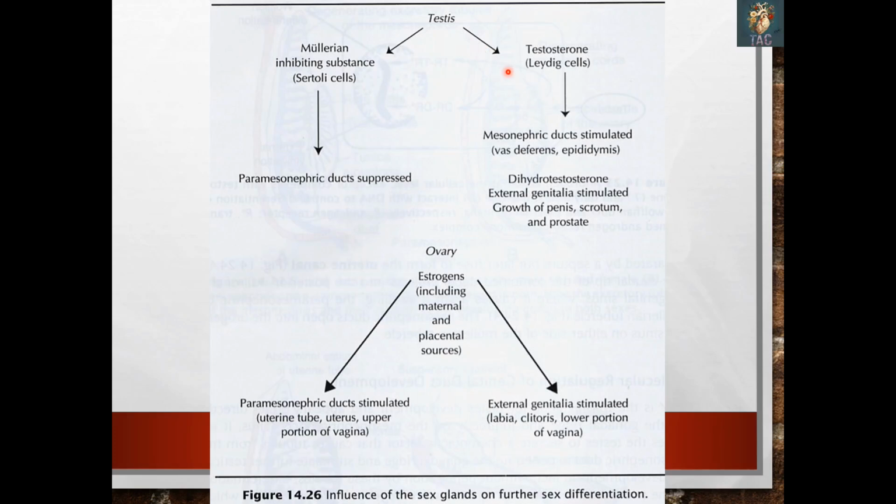Almost a revision: the testes will form testosterone from the Leydig cells, and Sertoli cells will secrete the Mullerian inhibitory substance, which will inhibit the paramesonephric ducts, while the Leydig cells stimulate the mesonephric ducts. They also secrete dihydrotestosterone, which will stimulate the formation of the external genitalia. Similarly, in the absence of these two, ovaries will form, and ovaries will secrete estrogen, and the placenta also secretes estrogen, and this estrogen will drive the development of the paramesonephric system and the external genitalia.